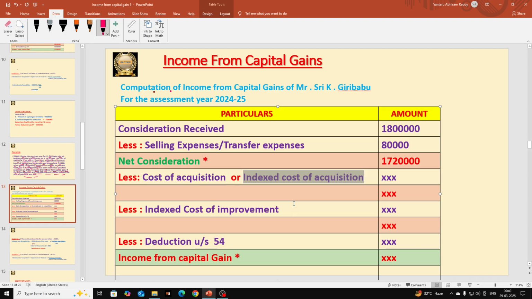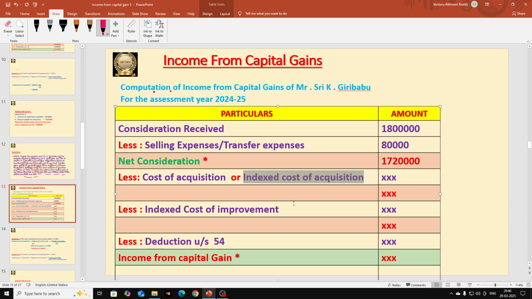We deduct the indexed cost of acquisition if our asset is a long term capital asset. So here in this problem, that asset is a long term capital asset, because it is used by the assessee for more than 2 years. In case of buildings, we should consider the period of 2 years; in case of other assets, 3 years.